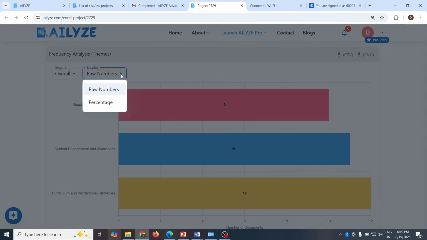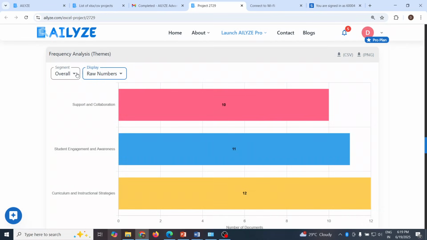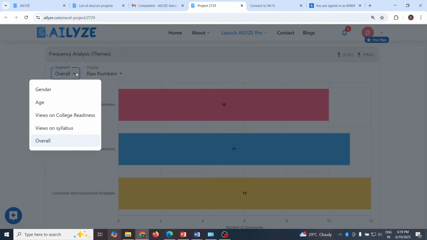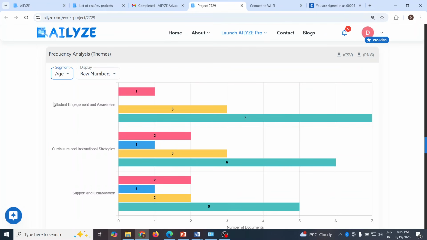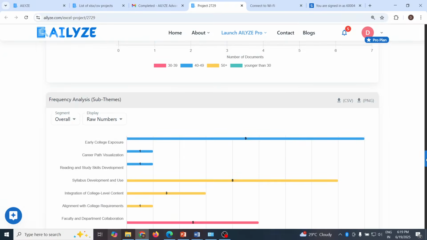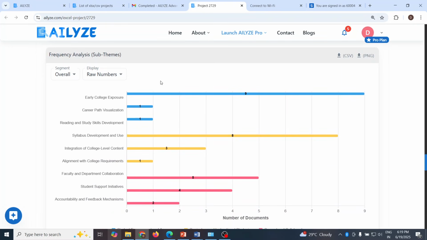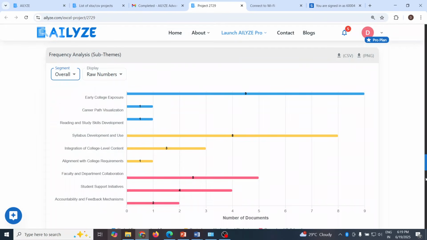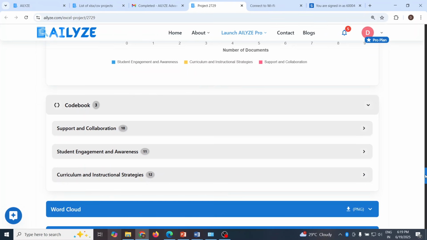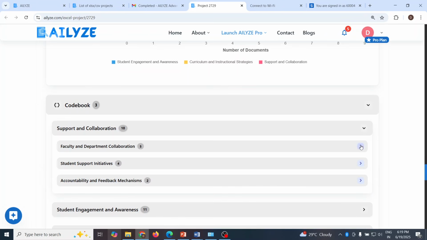Frequency analysis. Displaying from here, the options are either you want raw numbers or percentages. Segment. See the segment it has taken on its own according to the gender, according to the age. This we had specified in the previous case. Here it is no longer necessary to specify. Now scroll. Frequency analysis based on themes and sub-themes. Here also options are available according to the demographic classification if we require. Scroll. Our code book. Open this.